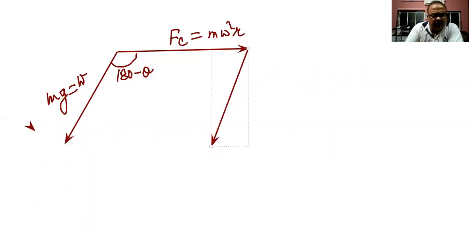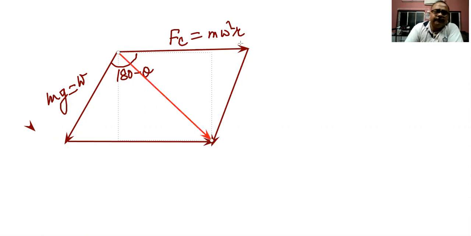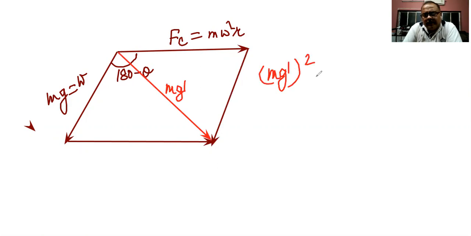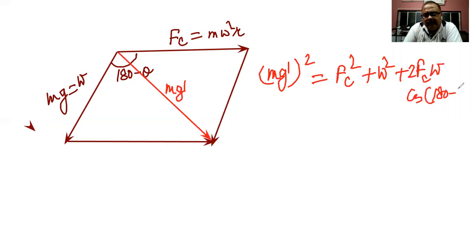So this is the resultant of these two forces, given by the parallelogram law of vector addition. This will be the direction of the resultant of the two forces. And I told you this is the apparent weight. So using the parallelogram law of vector addition, this will be equal to (mg dash) whole square, that is equal to Fc square plus W square plus twice Fc into W into cos of (180 minus theta).